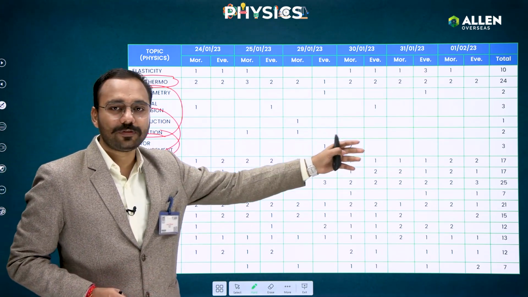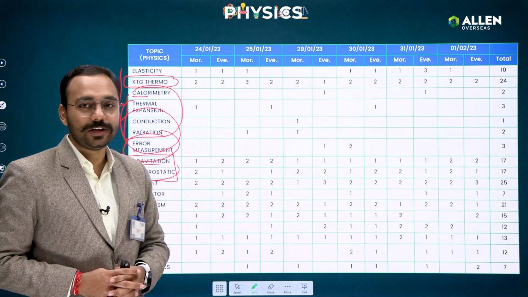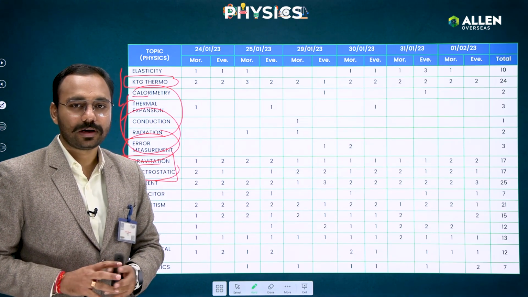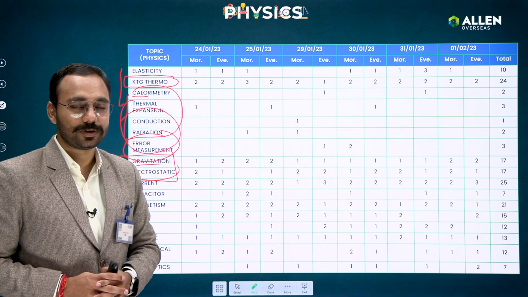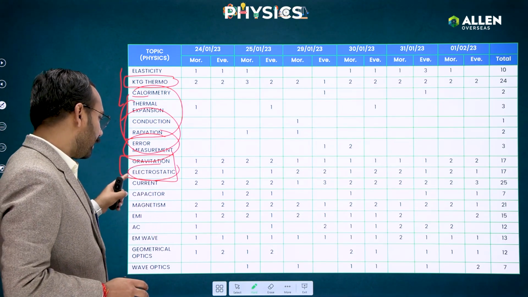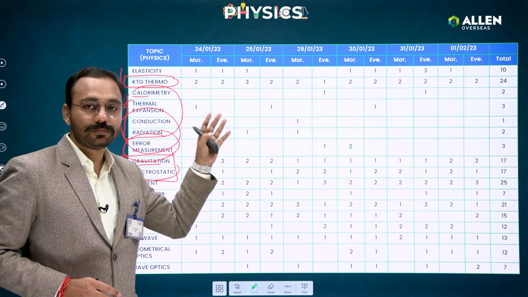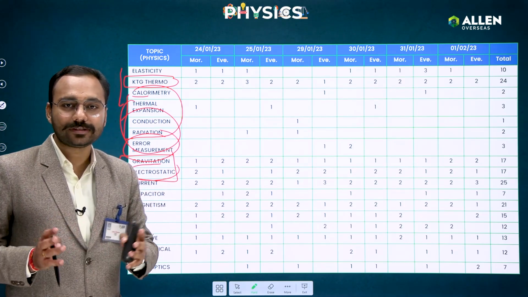So concept-wise they are very similar. Tentatively 34 questions in 12 papers they have asked. So on average, a little less than 3 questions per paper they have asked from that. Then again, the most important topic and the most important part in this JEE Mains was, as always, electrodynamics.